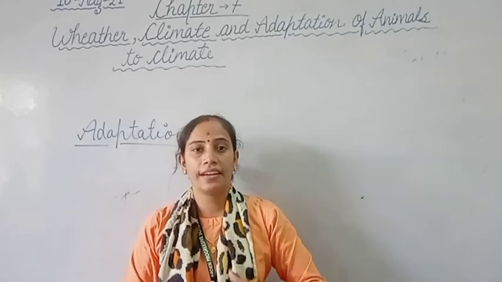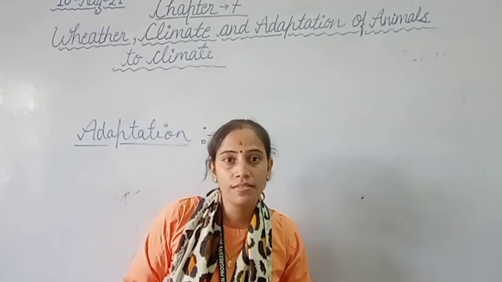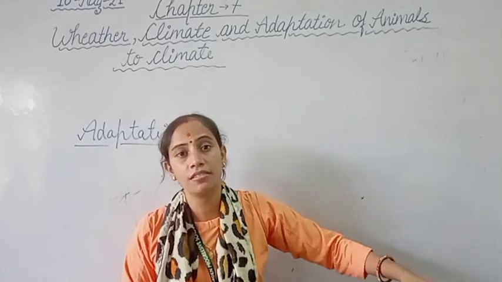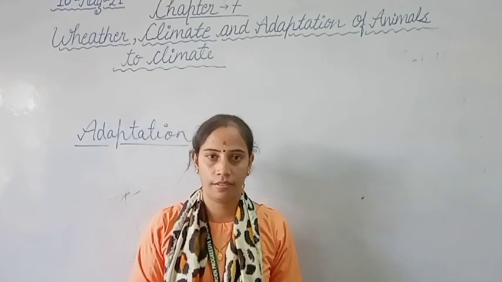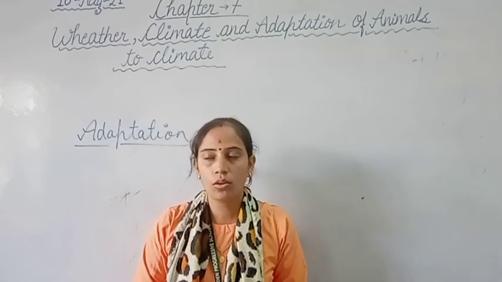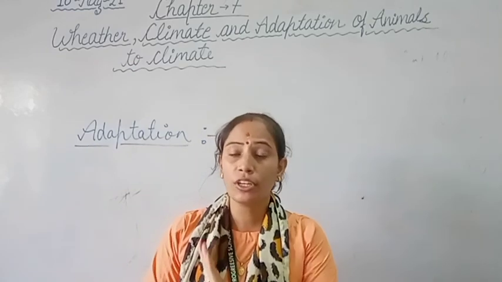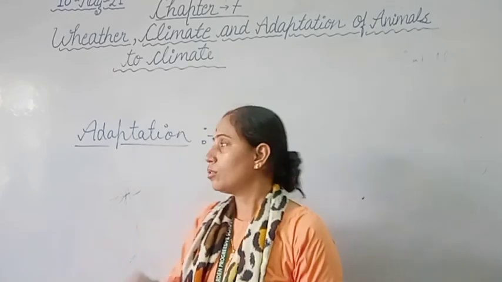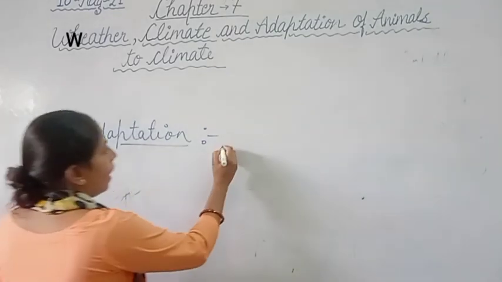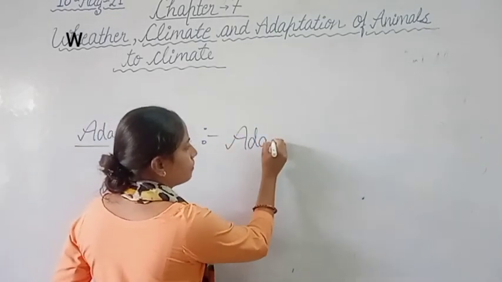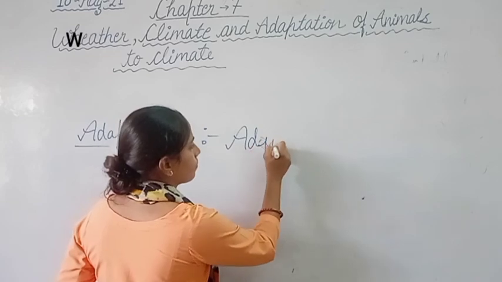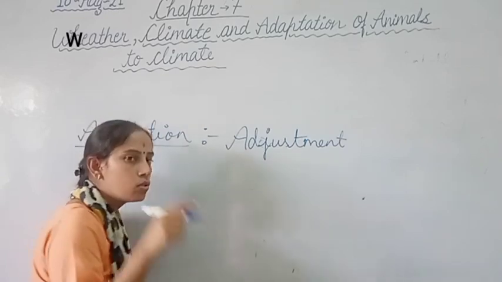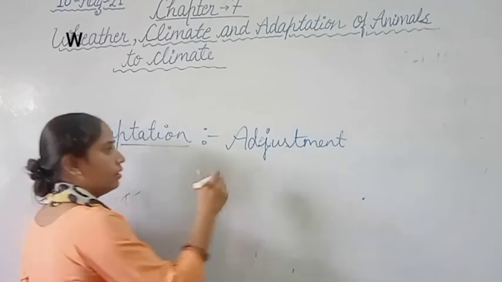Living organisms adapt themselves to conditions in the environment that are favorable to them. Okay students, so we have to adapt according to the surroundings. This is adaptation. Clear? So you can define adaptation as adjustment also. Adjustment with respect to surroundings. Clear?